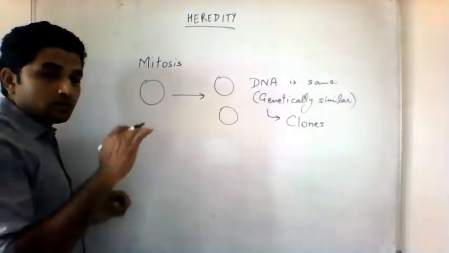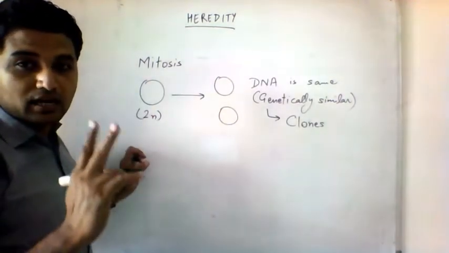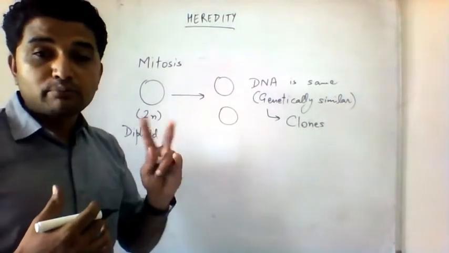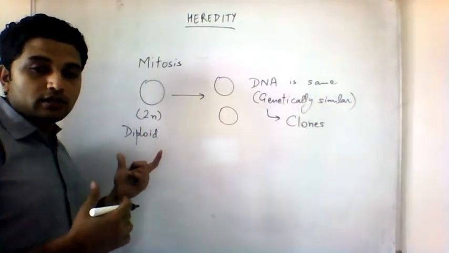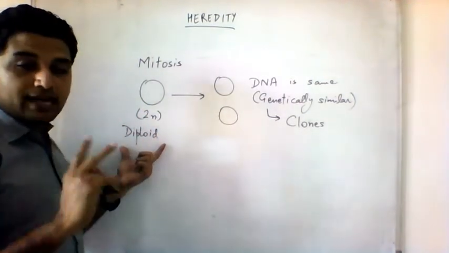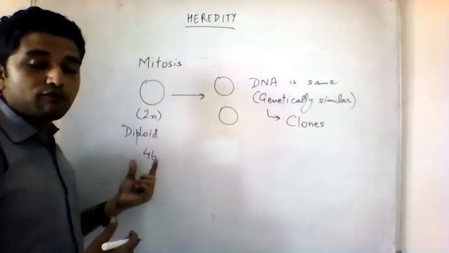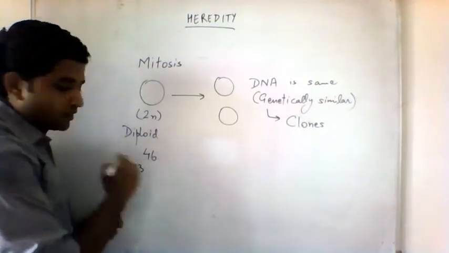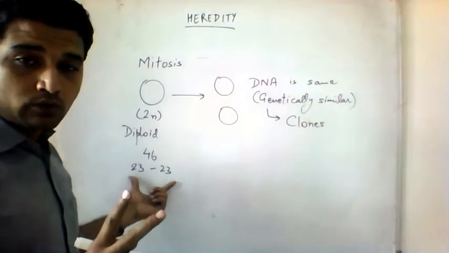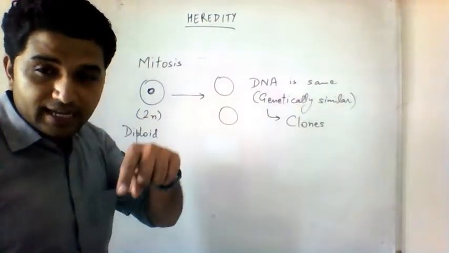If you have studied a bit better, you must have studied that most of our cells are diploid. You heard the word diploid? Diploid means all our chromosomes are in pairs. We receive chromosomes from our mummy and also from our daddy, so all the chromosomes are double in number. Human beings have 46 chromosomes, only human beings I'm talking about; different organisms have different numbers. Out of them, 23 are from your father and 23 from your mother. Where are chromosomes found? Inside the nucleus. And what are these chromosomes made up of? The same DNA, which I will talk about in the next class.